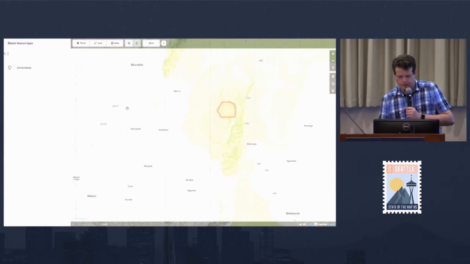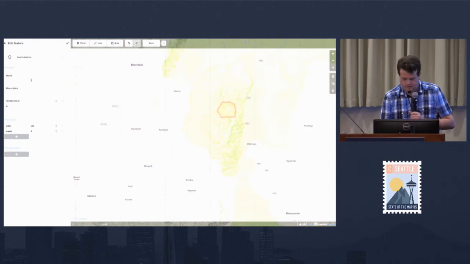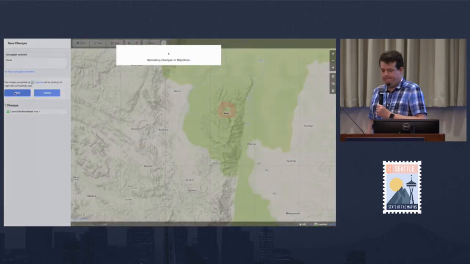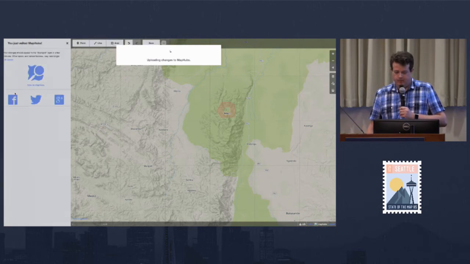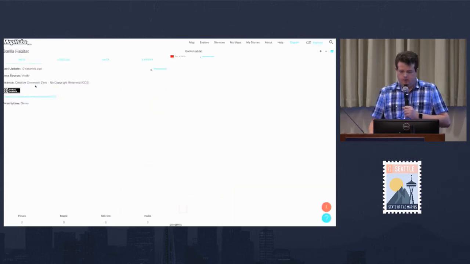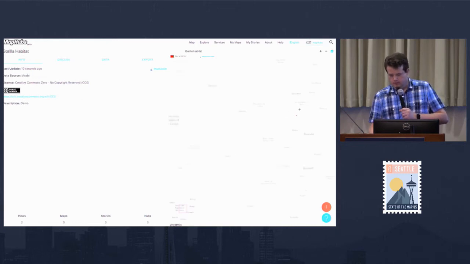All right, so there's my area. We saw some gorillas here. So let's just say we saw 9 gorillas and give it a name. Great, so now we have some data. I'll save that. And we can see our polygon over here that we've made.